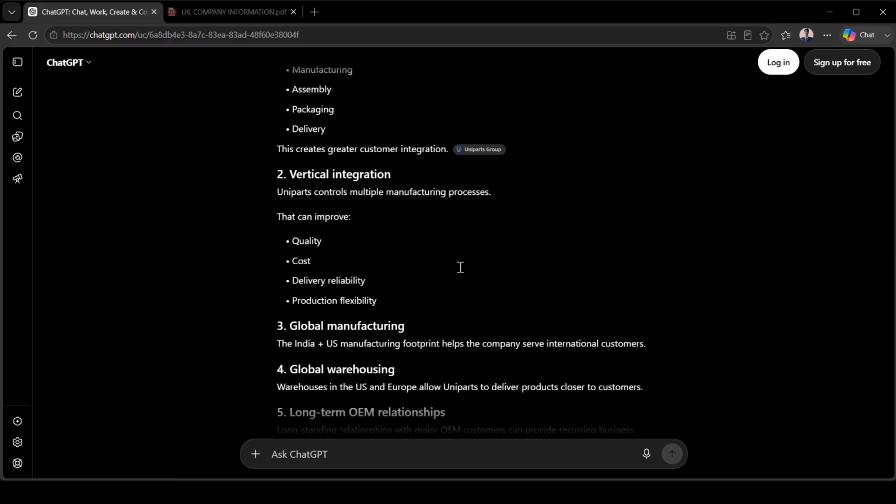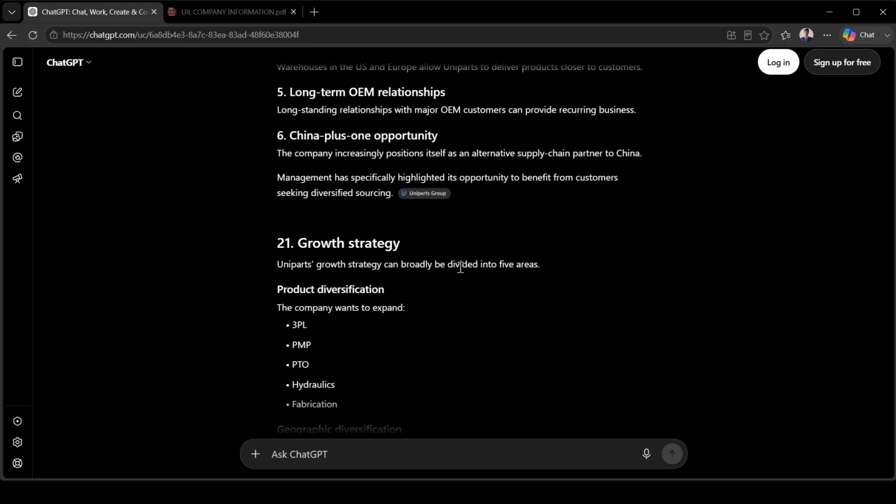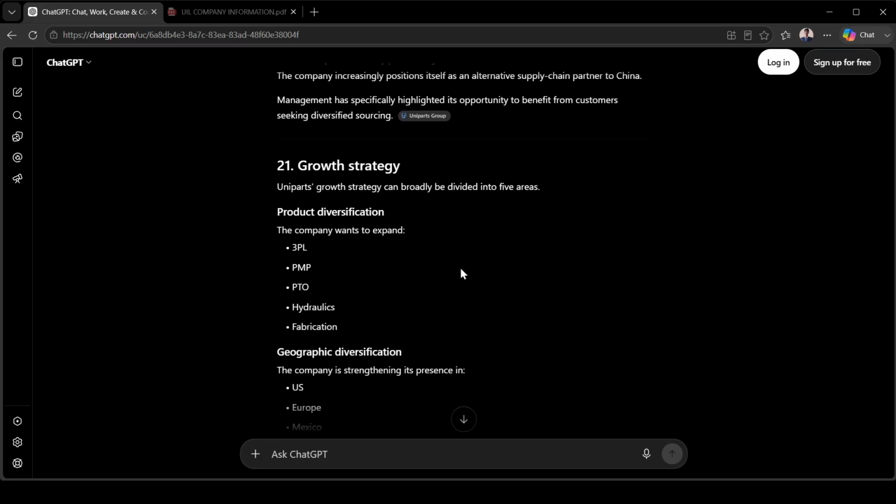So many things will improve: vertical integration, global manufacturing, global warehousing, long-term relationships, the China plus one opportunity, and growth strategy.